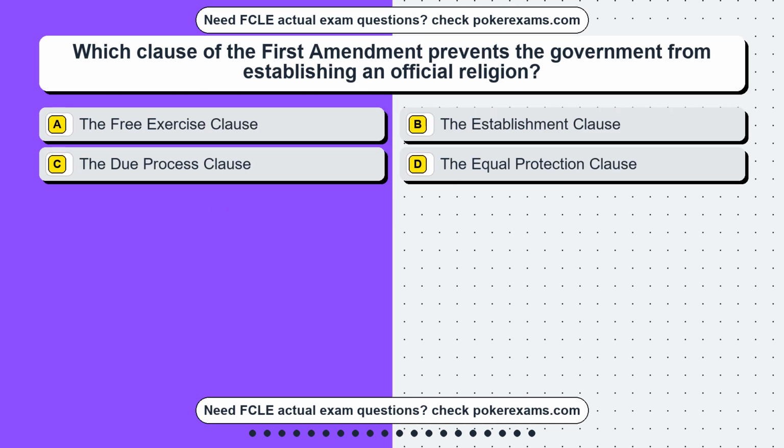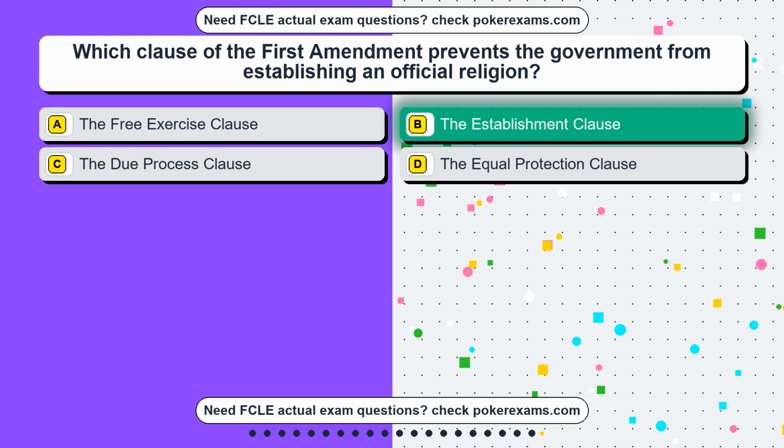Question 15. Which clause of the First Amendment prevents the government from establishing an official religion? Option A, the Free Exercise Clause. Option B, the Establishment Clause. Option C, the Due Process Clause. Option D, the Equal Protection Clause. The correct answer is option B, the Establishment Clause.